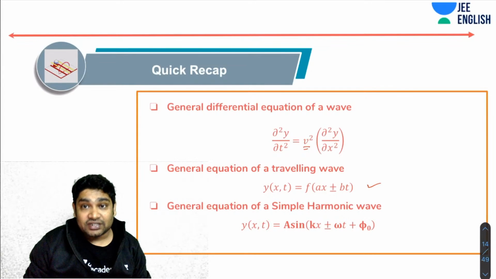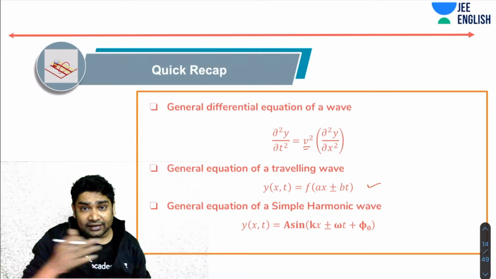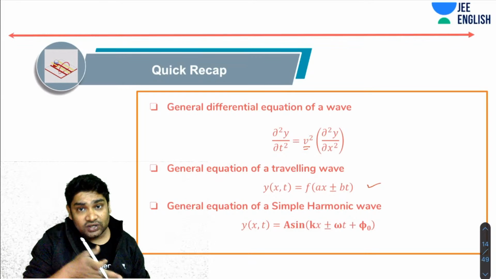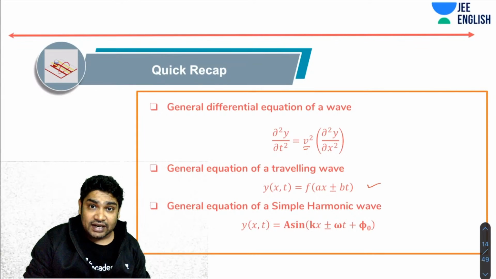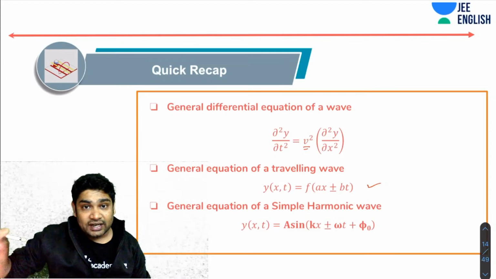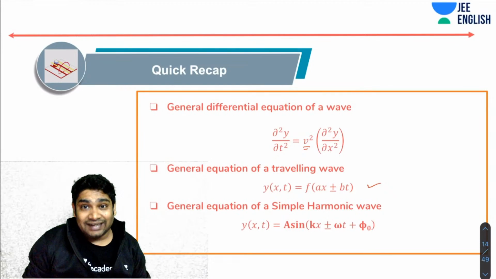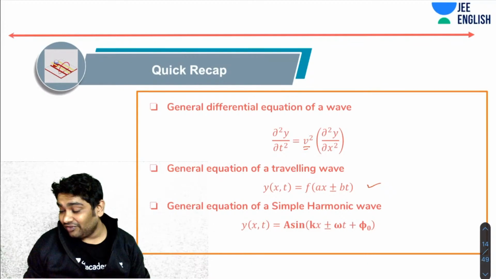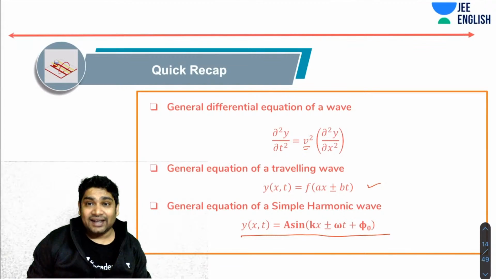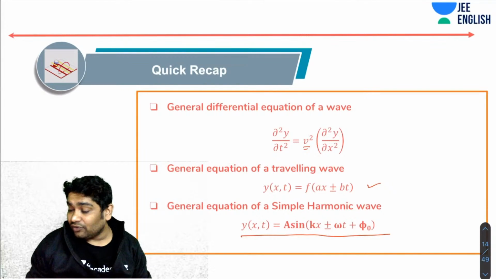Now, a general equation of a simple harmonic wave. I told you in the last class that for any traveling wave, there is a disturbance created by a source of disturbance which is getting propagated. If the source decides to create an SHM as the disturbance, then a simple harmonic motion is getting propagated throughout the medium, and such a wave is called a simple harmonic wave, and such a wave takes up this kind of equation. So again, this is the main equation that we are going to focus on.